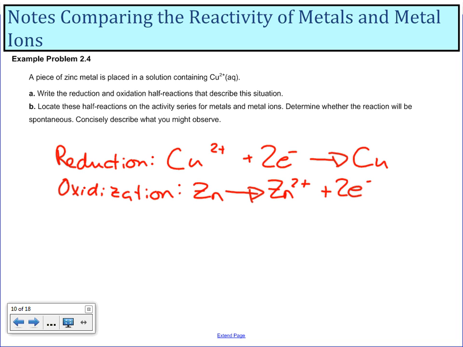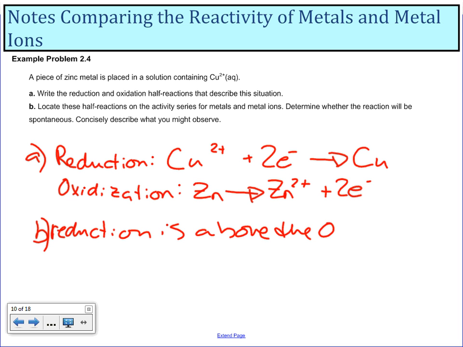that is the loss of electrons. So if I was then to look at my activity series, I would notice that my reduction is above the oxidization reaction.